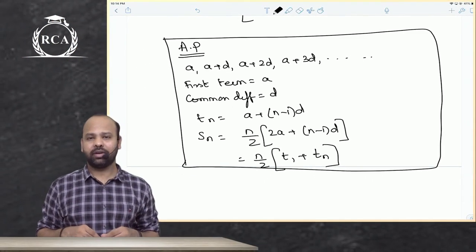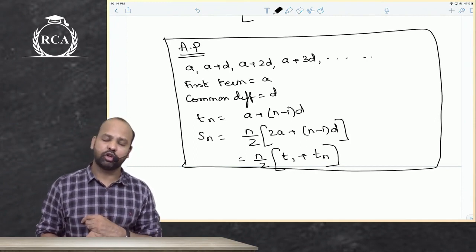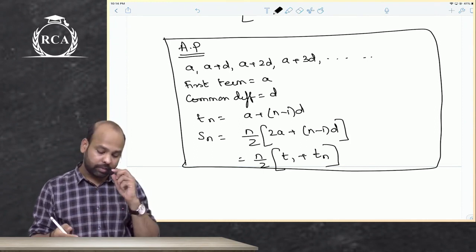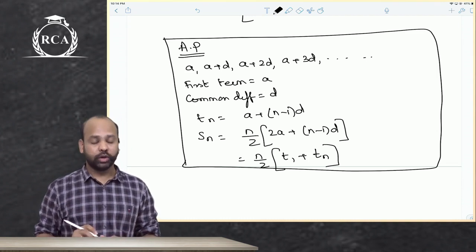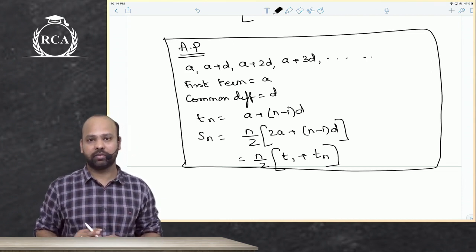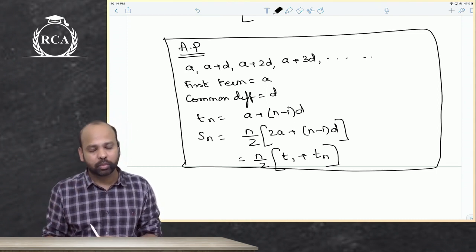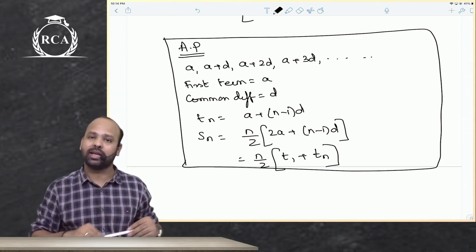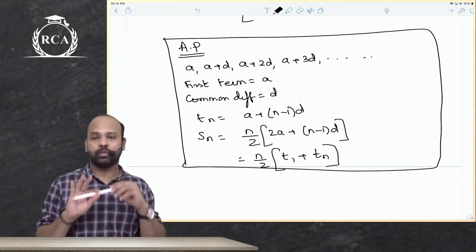Guys, carefully go through each and everything that we have learned today, the derivation of the formulas. Derivations will only help you in better understanding the concepts. Even if you remember the end formulas, it is sufficient for solving questions. So you will have to compulsorily remember that the nth term of an arithmetic progression is a plus n minus 1 into d. If I want to add n terms of an arithmetic progression, it is n by 2 into 2a plus n minus 1 into d, or I can also write that as n by 2 into first term plus last term. This is what you're supposed to remember.